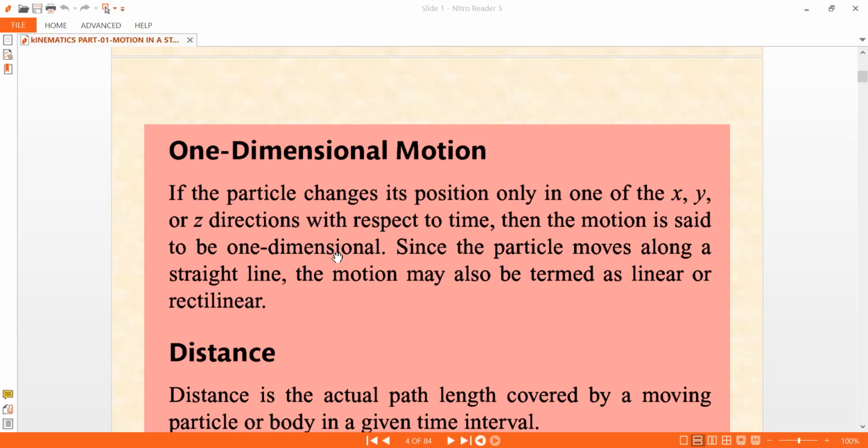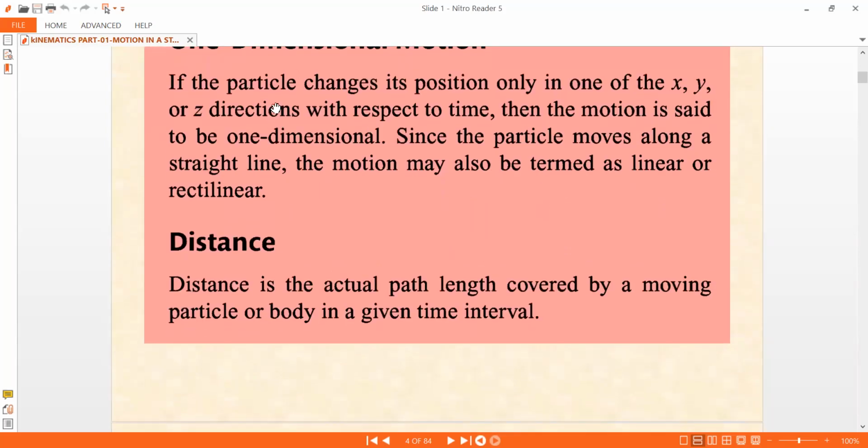Now the next concept is distance. What is distance? Distance is the actual path length covered by the moving particle or body in a given time interval. What this path length is, we'll discuss. Distance is actually the path length. So distance is equal to path length.